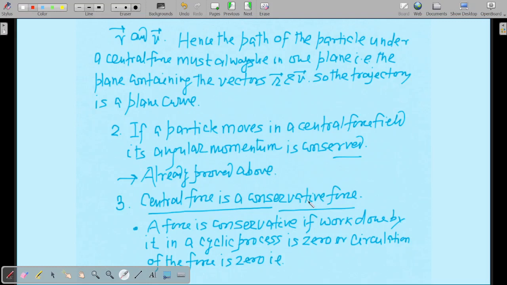How are we going to prove this? Just now. A force is conservative if work done by it in a cyclic process is zero, or circulation of the force is zero. That is the definition of conservative force. You have already learned the definition of conservative force in lower classes. That is the cyclic integral, the path integral, that is zero. That is, the circulation of the force is zero.